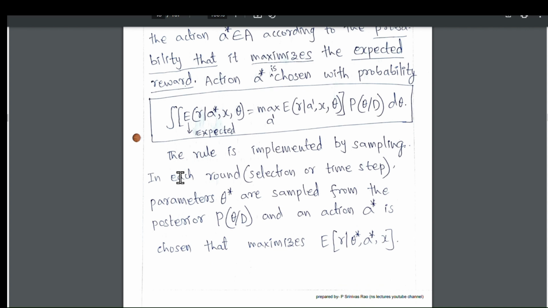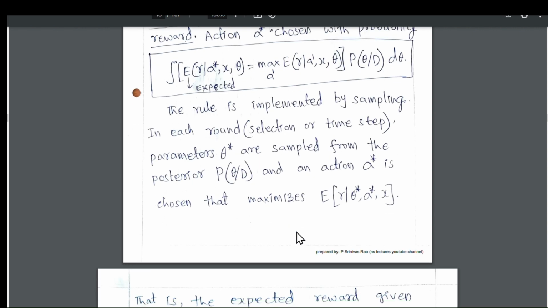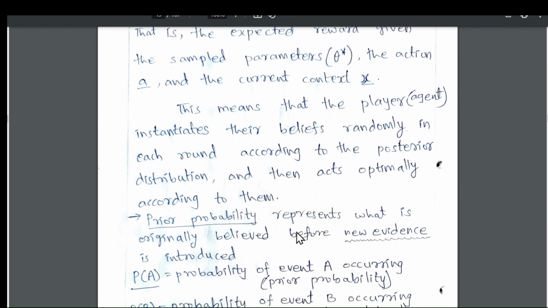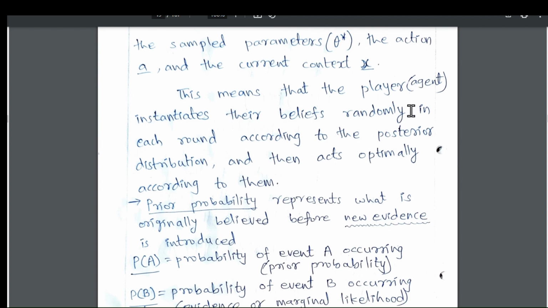The rule is implemented by sampling in each round, at each time step. Parameters theta star are sampled from the posterior P of theta given D, and an action A star is chosen that maximizes P of R given theta star, comma A star. So this is the new action to be taken, and X is the new state. That is the expected reward given the sampled parameters. This means that the player samples their beliefs randomly in each round according to the posterior distribution and then acts optimally according to them.